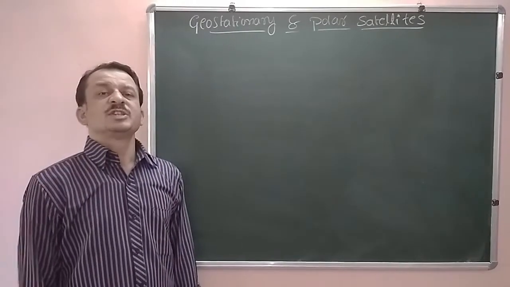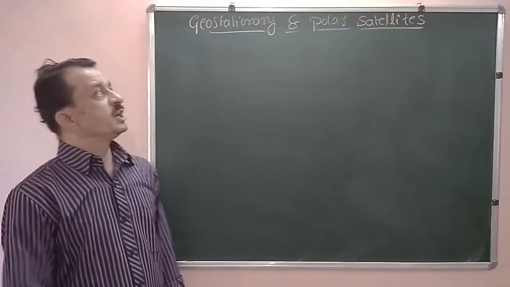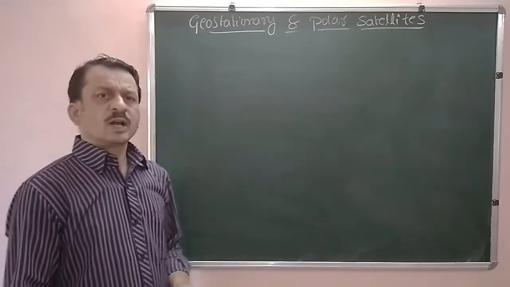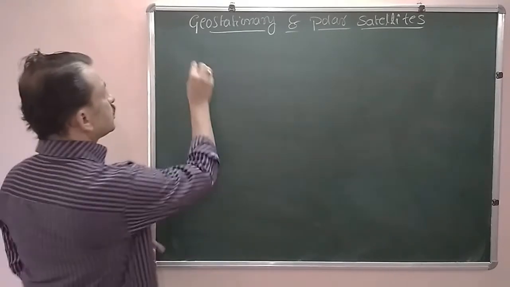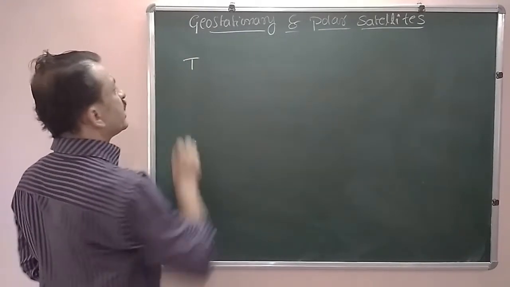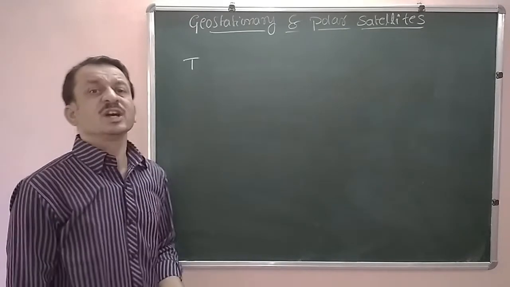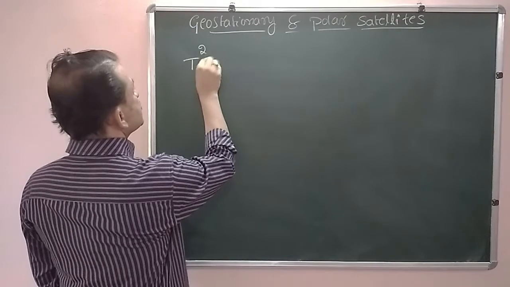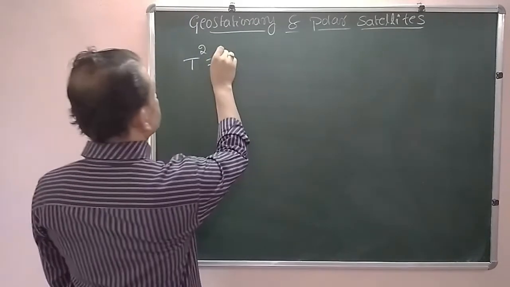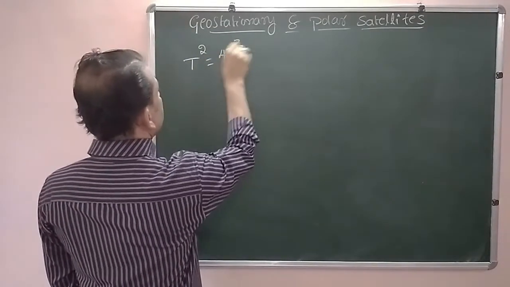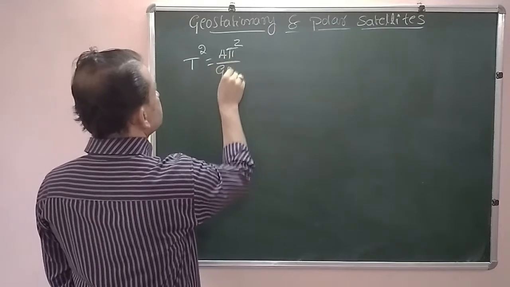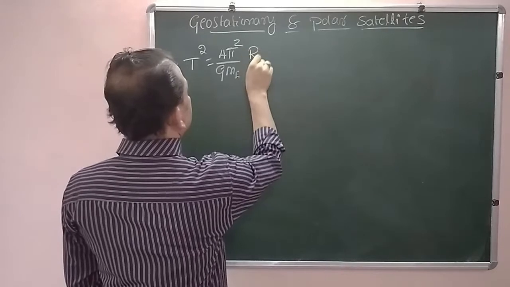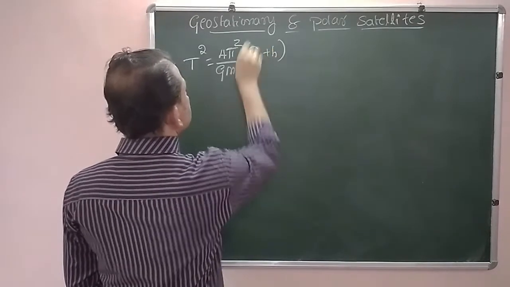The last concept in this chapter is geostationary and polar satellites. We are already familiar with the time period of a satellite revolving around the Earth. T square is equal to 4 pi square divided by G Me, where Me is the mass of the Earth, into Re plus h whole cube.